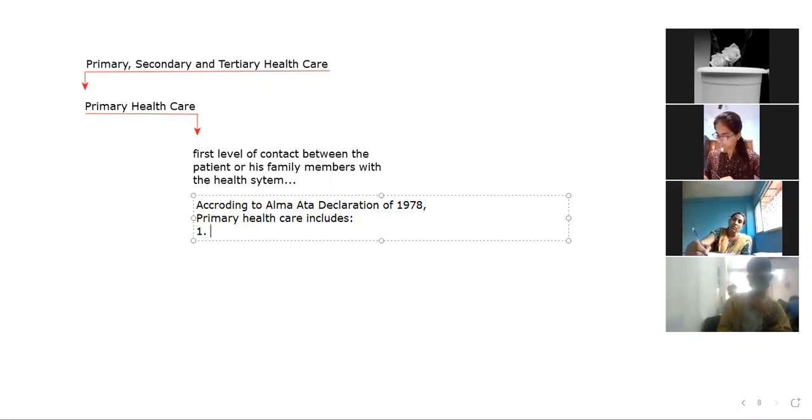Number one, care for mother and child. Second, family planning.